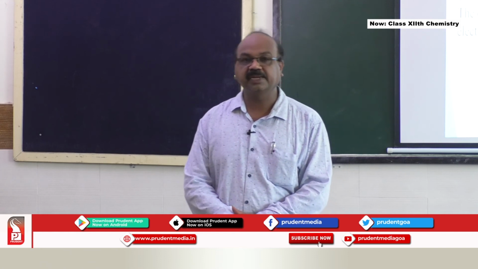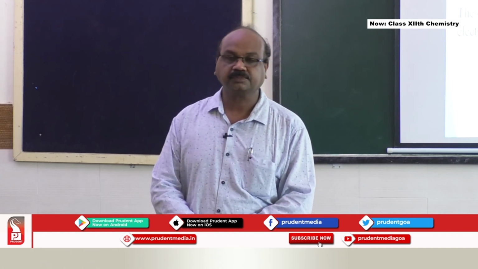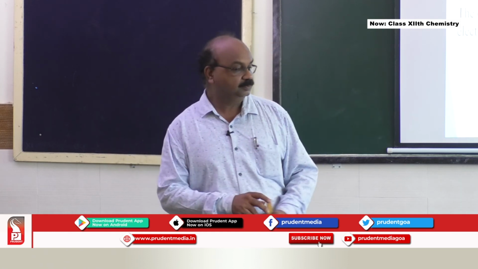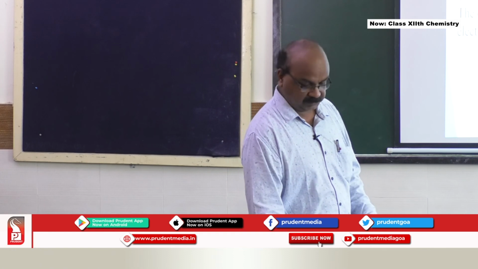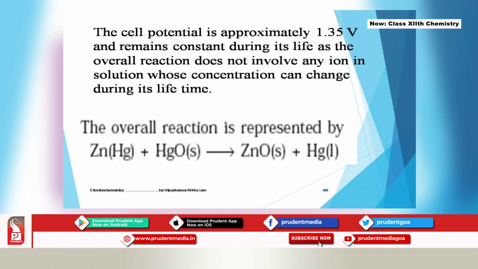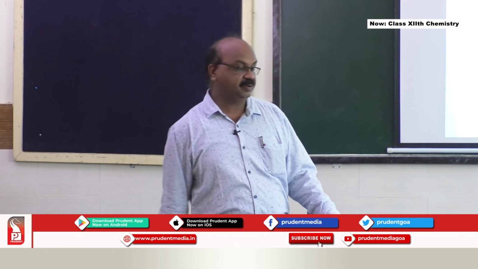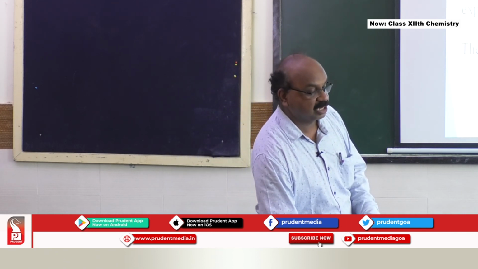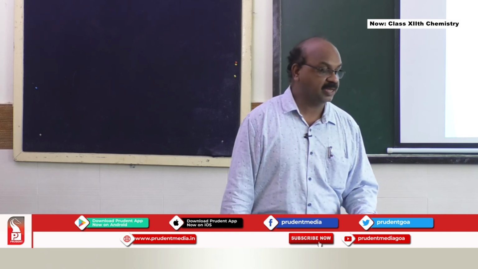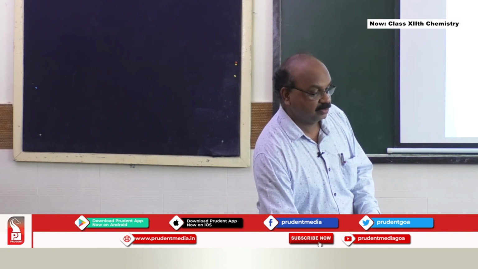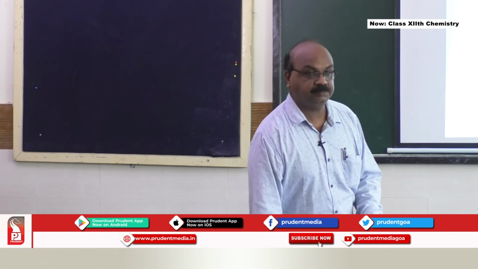Lead accumulator is an example of secondary batteries. Your chargeable batteries are examples of secondary batteries. One such example here, the mercury cell, which we use and throw out. Small cells, cell potential is 1.35 volt here. Another chargeable battery, a secondary battery which we can use for a long time and recharge again and again, is the nickel cadmium cell. This is how it looks, but since it is not in your syllabus for this academic year, we'll skip this part.